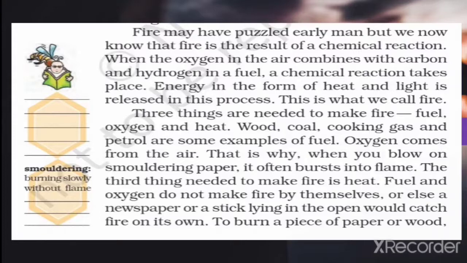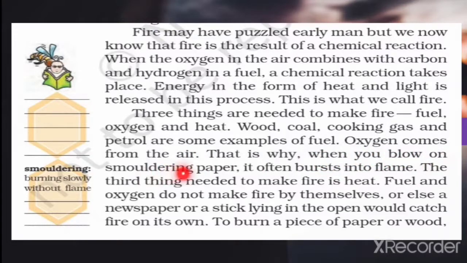Now look at the third paragraph, students, on the same page. Three things are needed to make fire. Which three things are needed to make fire? Fuel, oxygen, and heat. Wood, coal, cooking gas, and petrol are some examples of fuel.